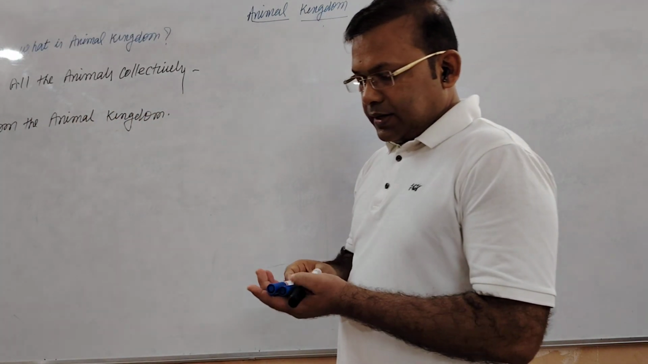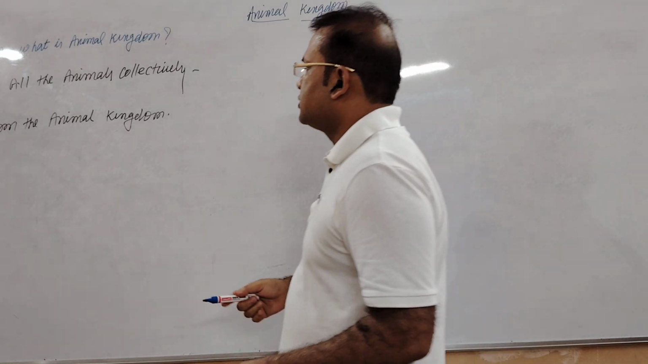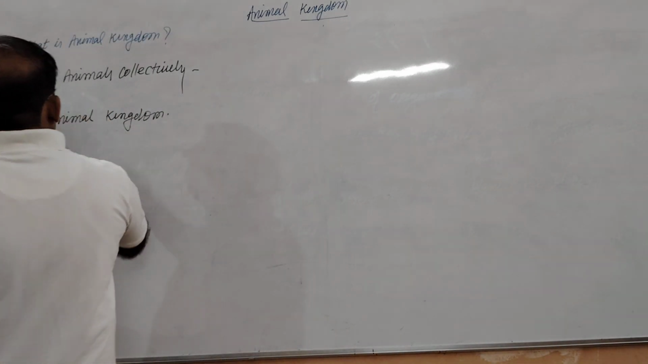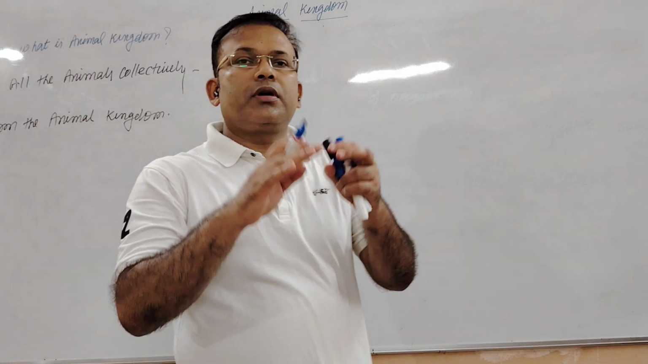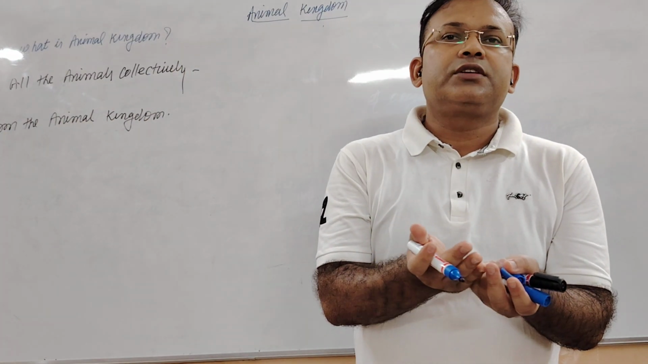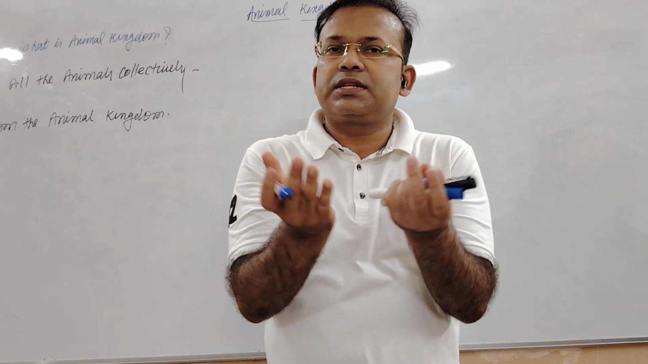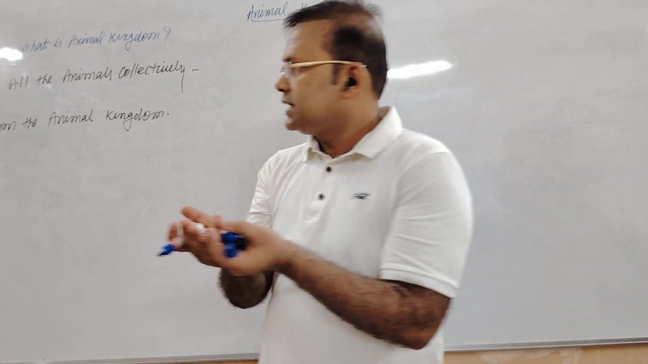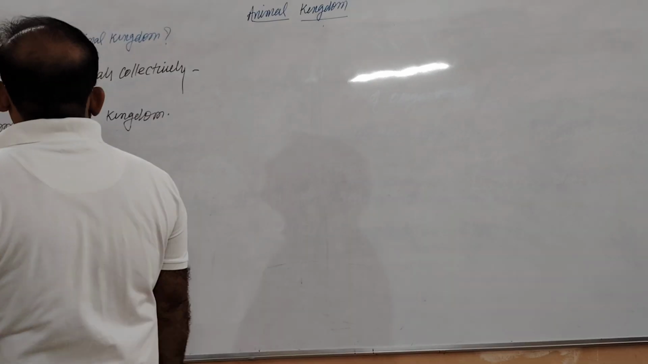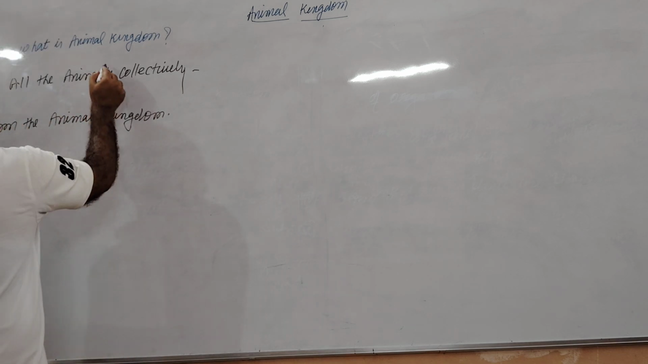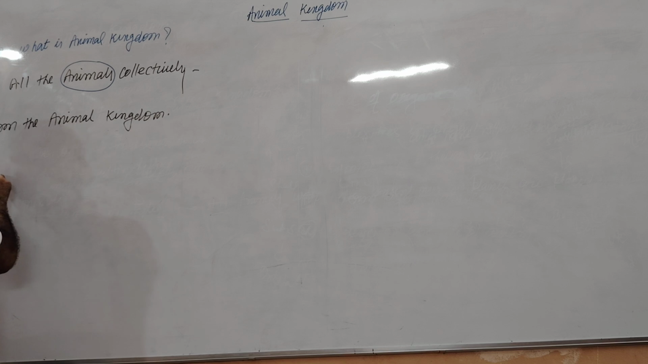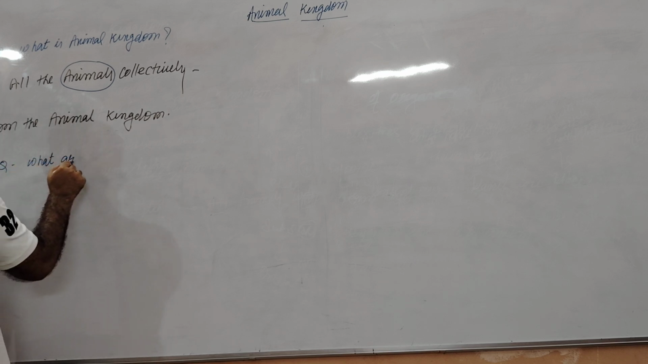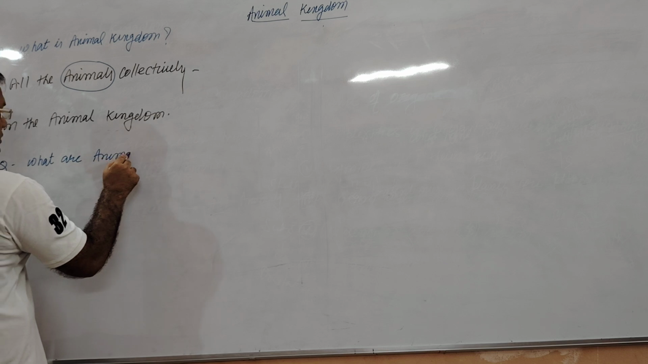My dear students, it is now clear to you what the animal kingdom is. The animal kingdom is the group of all the animals which are present over this planet. It is the collection of all the animals present over this planet. Then you can ask the next question: sir, what are animals?